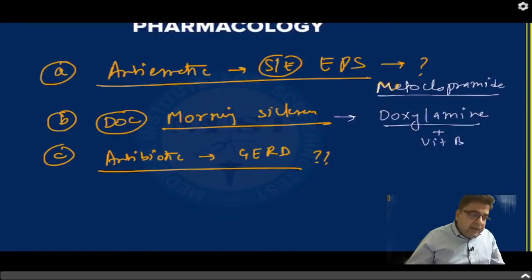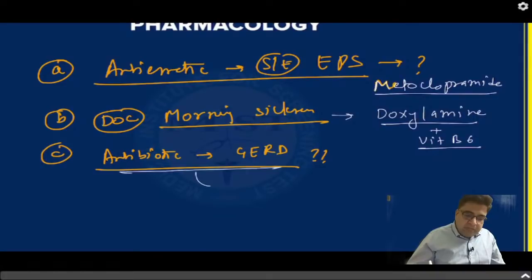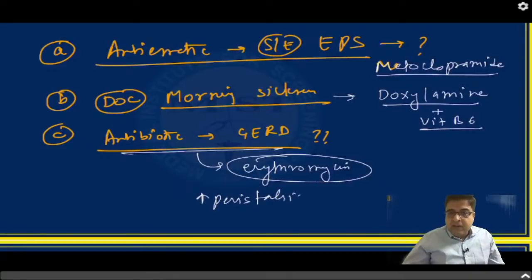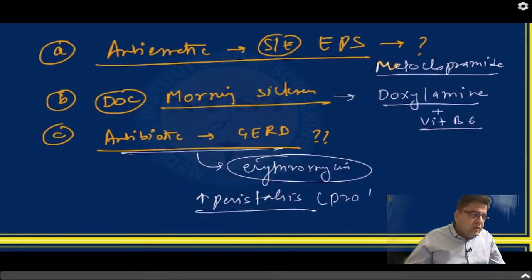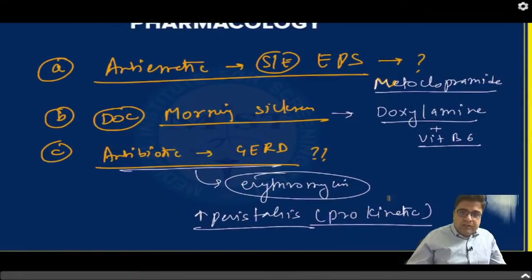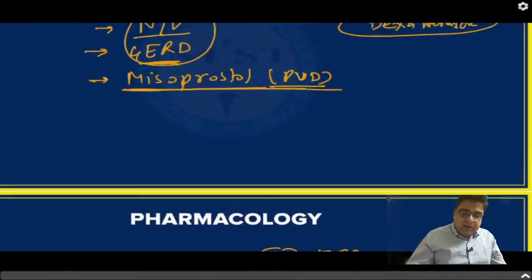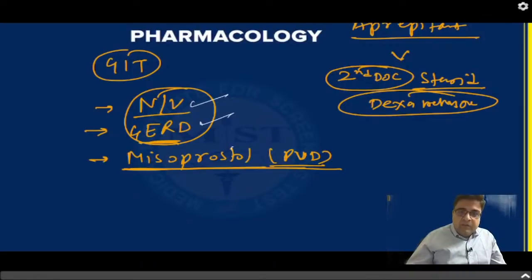And the antibiotic that is approved for GERD is erythromycin. This medicine can increase peristalsis and has prokinetic properties, so it can be given for the treatment of GERD. So that is all about this topic, GIT. In GIT, important things are treatment of nausea, vomiting, GERD and the drug misoprostol.